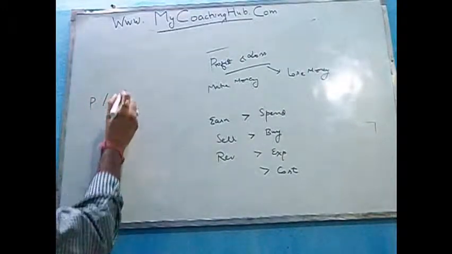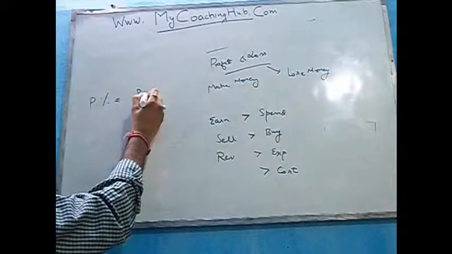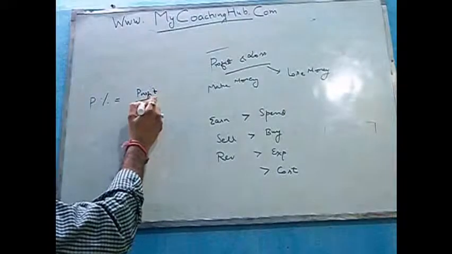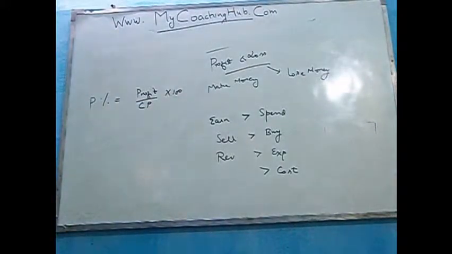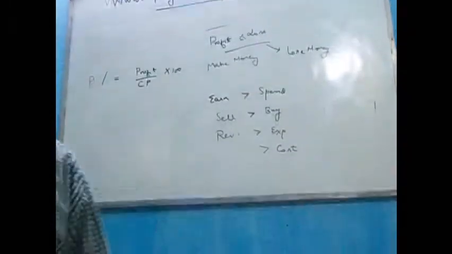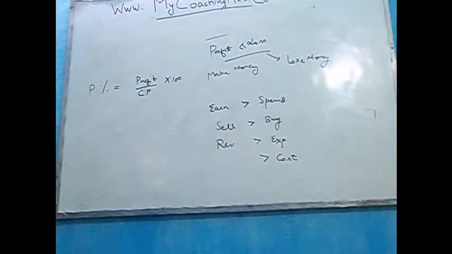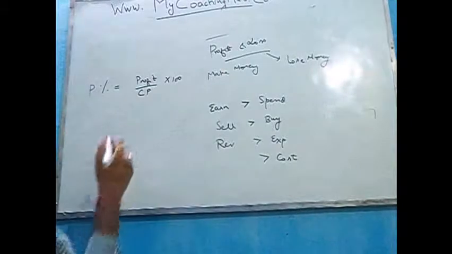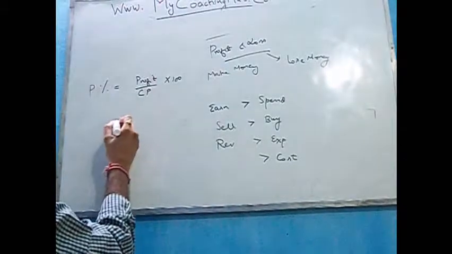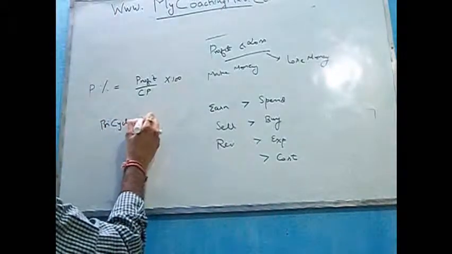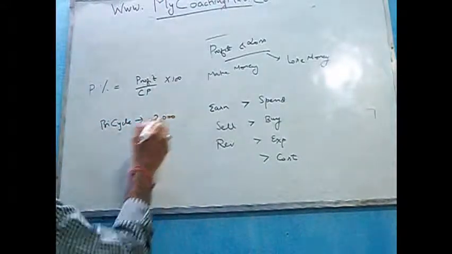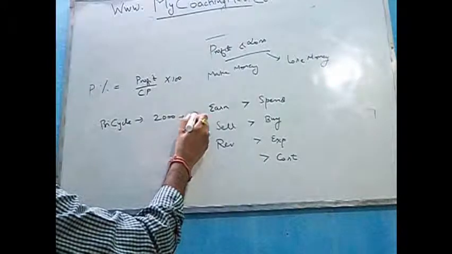The profit percentage is given as the profit amount divided by your cost price into 100. So your cost price is the price at which you have acquired an article, or if you have bought something, say you buy a bicycle for rupees 2000, that is your cost price.